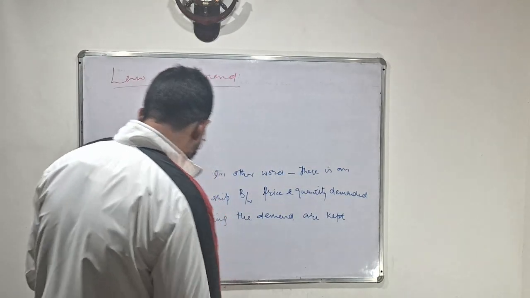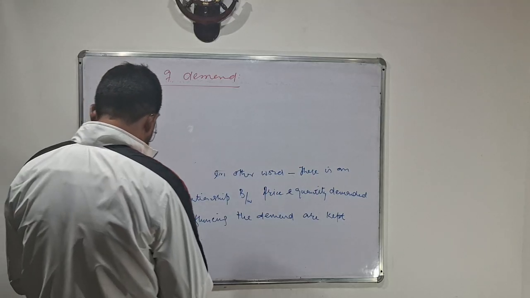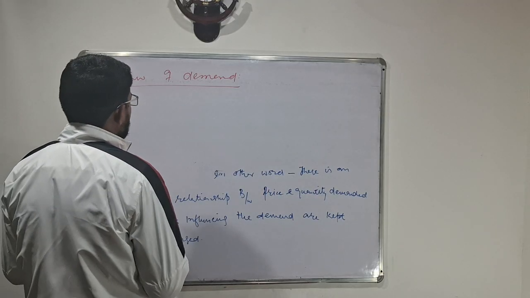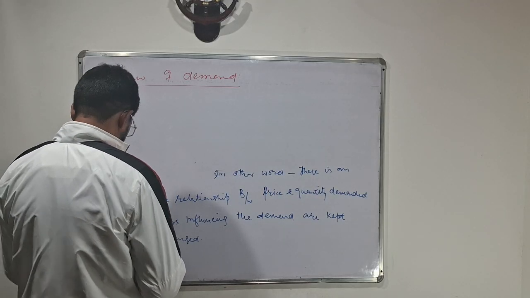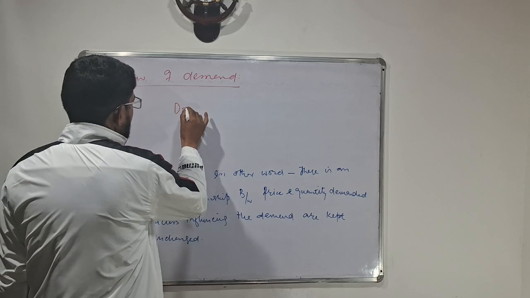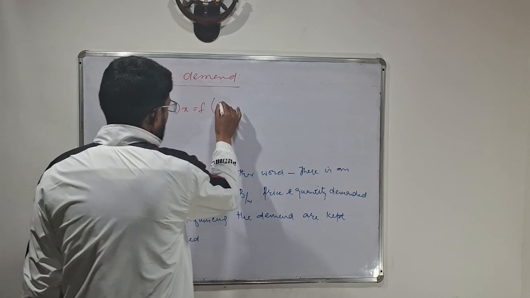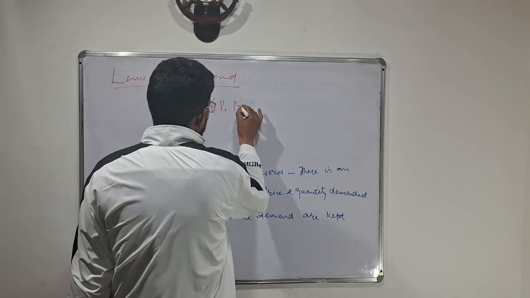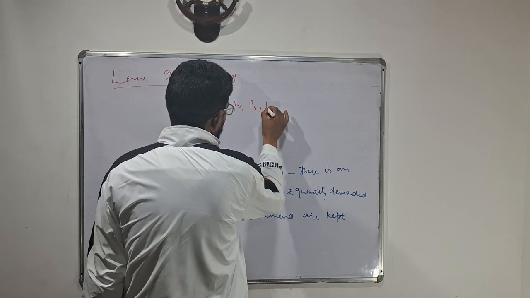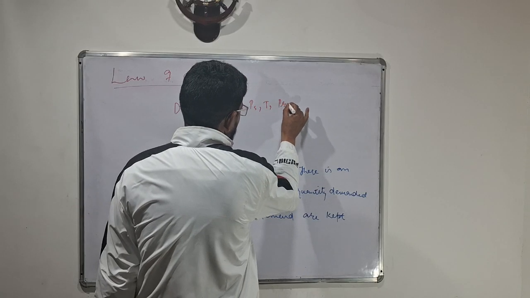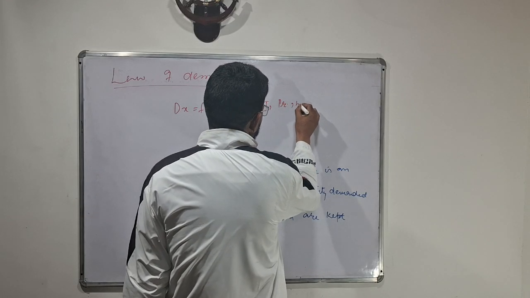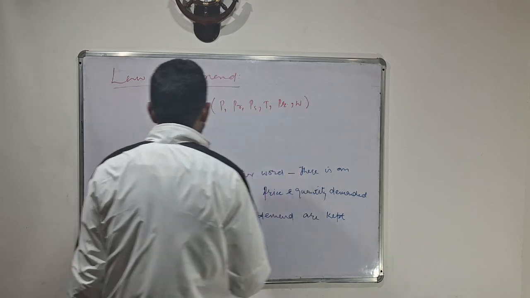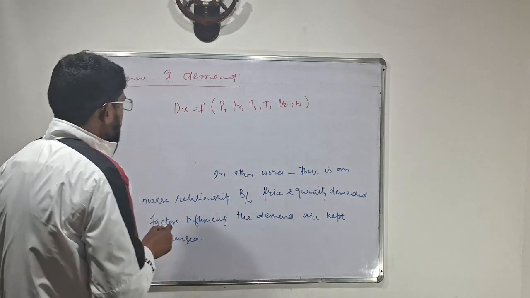What does this statement tell us? It tells us that Dx is a function of price of related goods, price of substitutes, tastes, preferences, weather conditions, and so on and so forth. There are other factors.